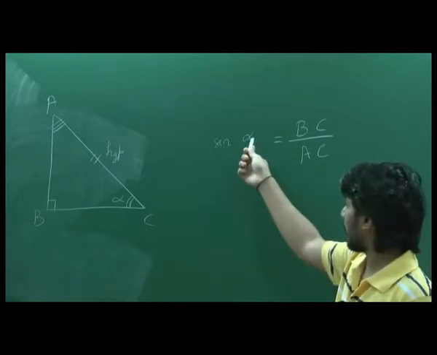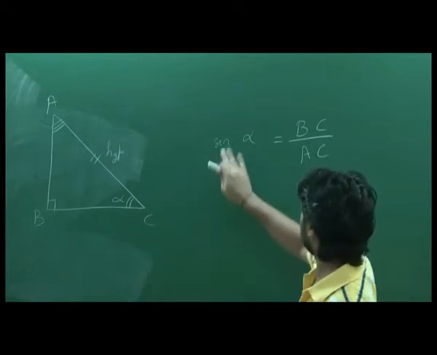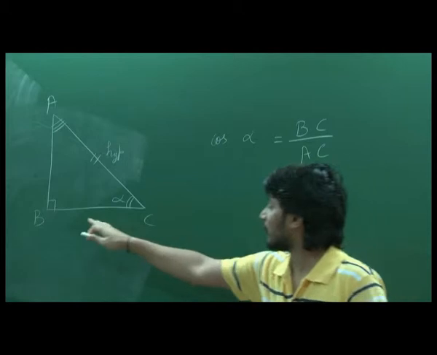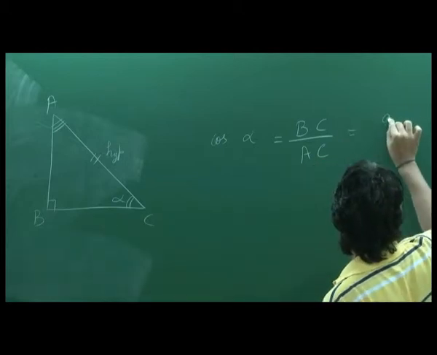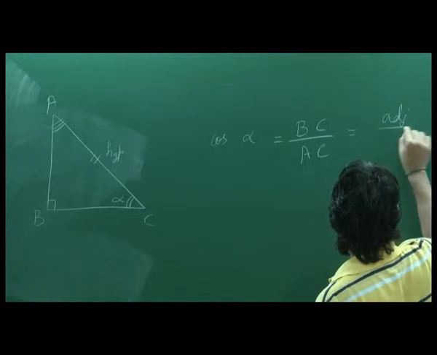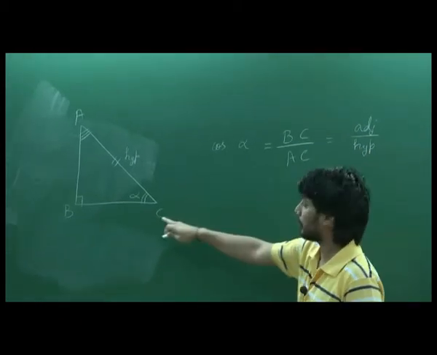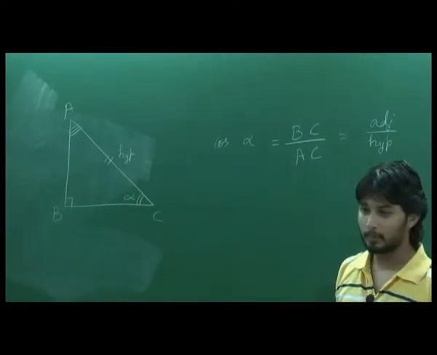Sorry, I'll call this cos alpha. So what is this? This is adjacent divided by hypotenuse, right? Because BC was adjacent to alpha, and AC was always the hypotenuse.